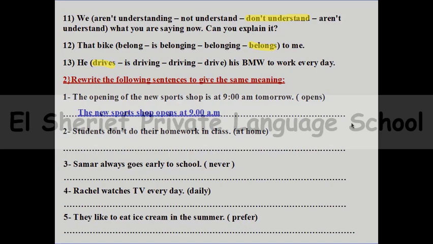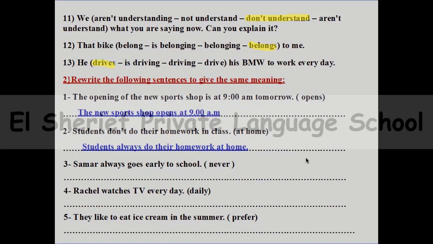Number 2, students don't do their homework in class. So how can you use at home? By the way, don't forget to focus on this part. You need to give us the same meaning. So here we can say that the right answer is students always do their homework at home.